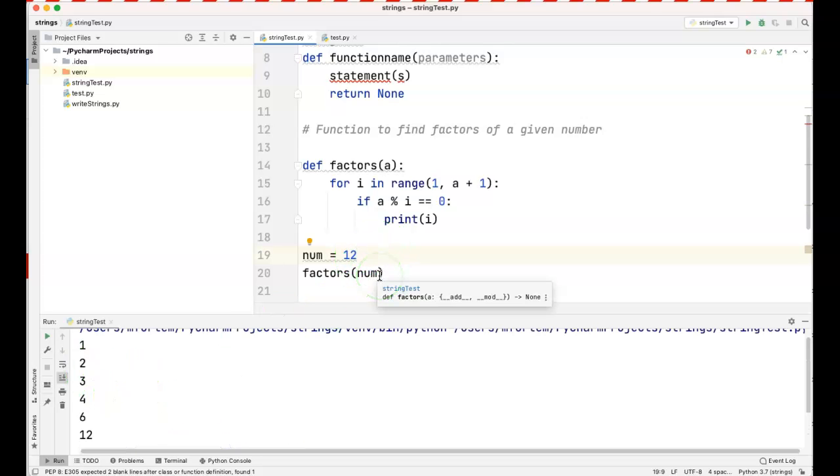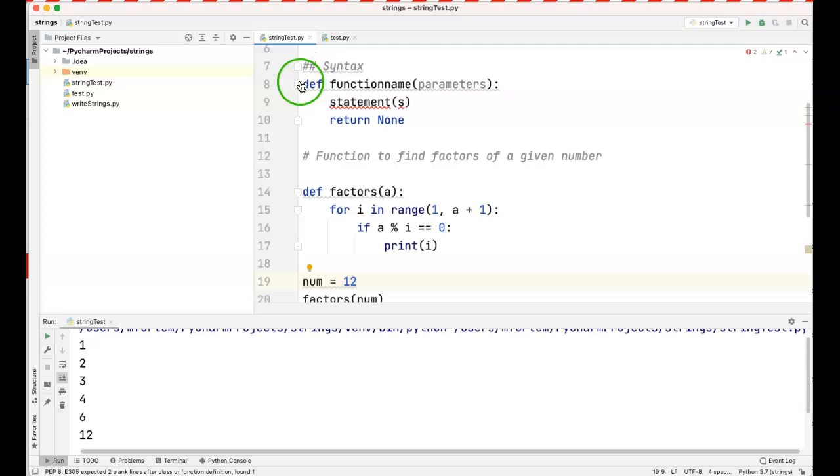And I showed in several examples how you could print on the same line. If you look at the previous lecture, I'll leave that to you. But remember, anytime you're writing your function, you have to define the function. You have a function name. It could or could not have parameters. We're going to look at more advanced functions in the Python advanced course. And then once you define it, you have your statements. You see here we have a for loop, we have an if statement, we are using a print. In the previous example we created variables, but here we haven't created variables. We're going straight with our for loop, and these are the statements.